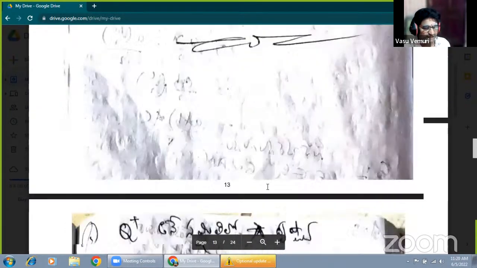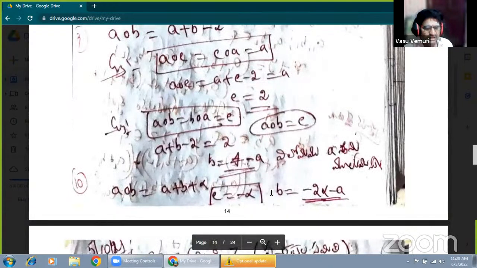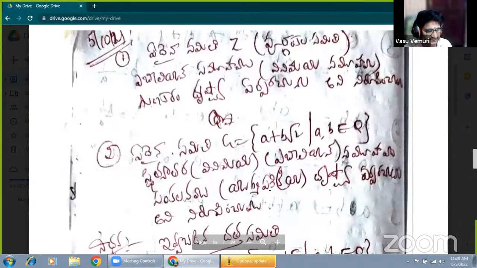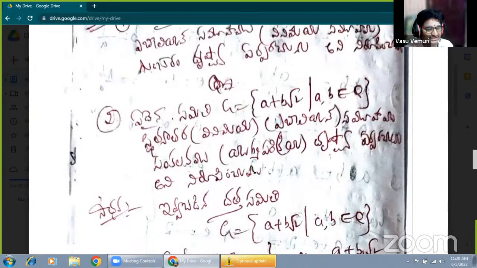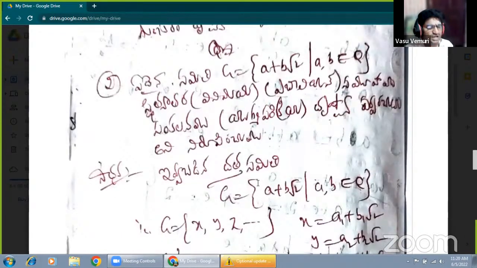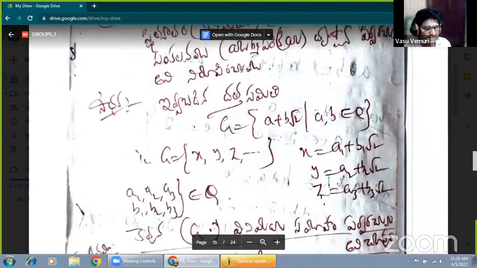Okay, that's enough. These are all very well-defined examples, very good examples of the formation of a group or an abelian group. These problems are explained in your textbook. There is no doubt, there are many problems on the formation of a group and a finite abelian group. Now, this is also one of the examples.